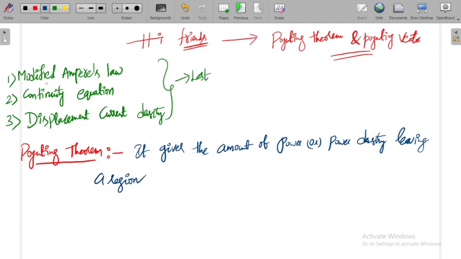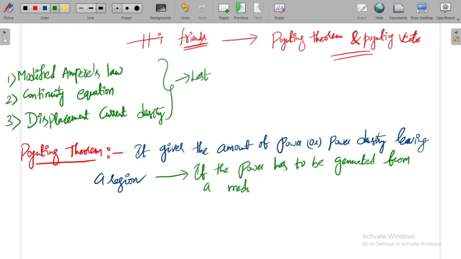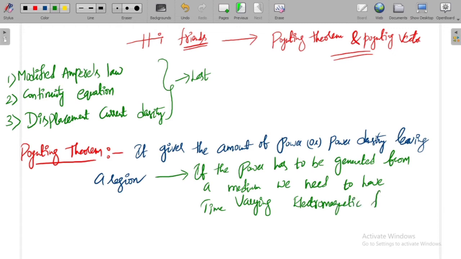In order to understand the Poynting theorem, we need to take, because when I want the power generated from a medium, we need to have a time varying electromagnetic field in order to find the power generated.